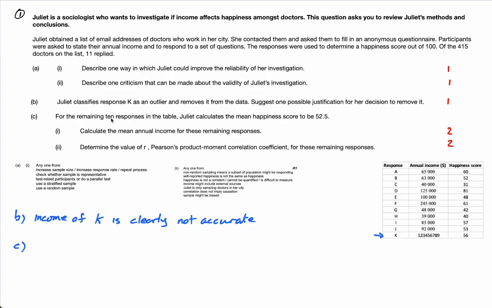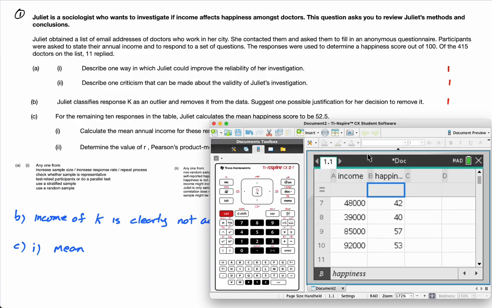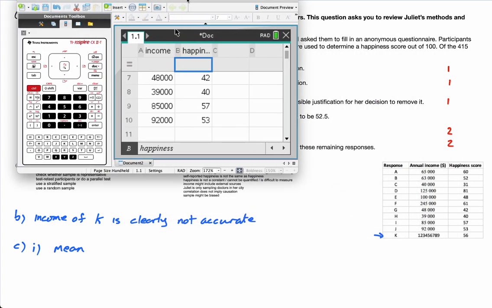Part C. For the remaining 10 responses in the table, Juliet calculates the mean happiness score to be 52.5. Calculate the mean annual income for these remaining responses. Guys, this is super duper easy. I think I taught my year 7s this. You're just getting the mean of these numbers. Now, it's particularly easy when you've got a calculator. So I've put in these numbers, guys.